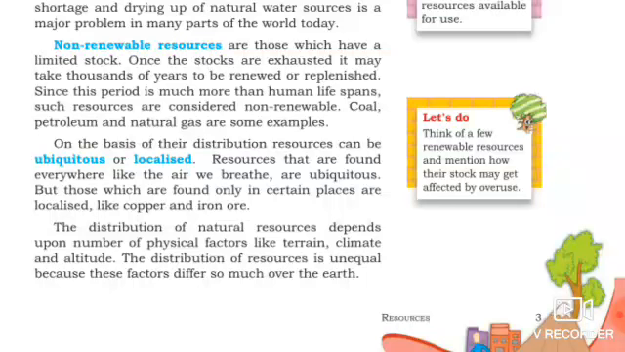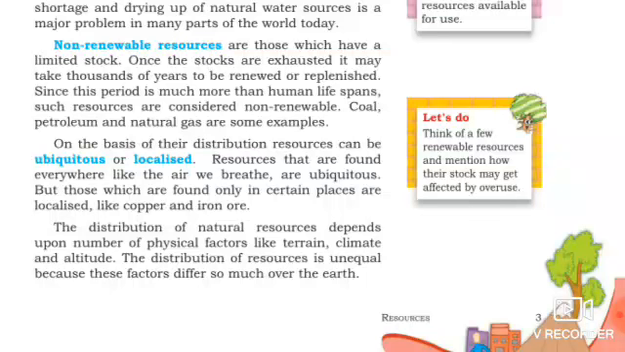The ubiquitous resources we can find everywhere, all over the world on the earth. Ubiquitous means water, air, soil and the plants, etc. But those which are found only in certain places are localized, like copper and iron ore, etc. We can't get those resources everywhere on the earth's surface. Only in specific places can we get copper, iron ore, gold mines, etc. Those are called localized resources.